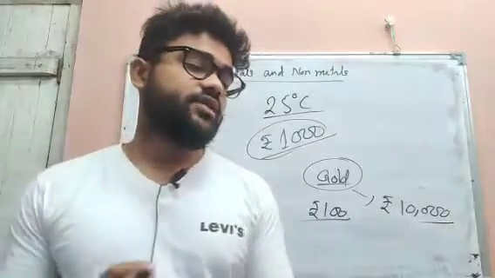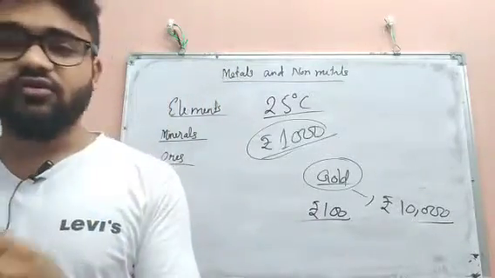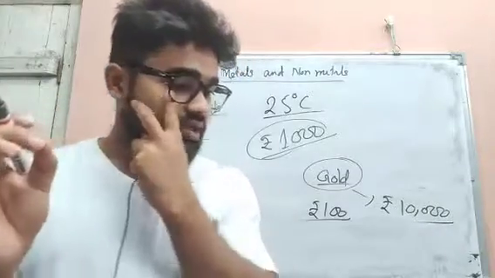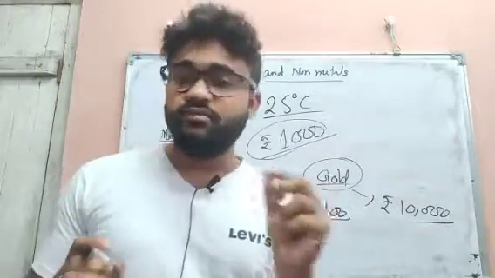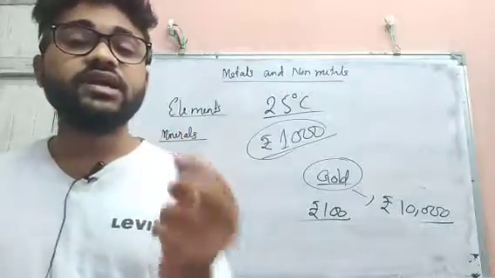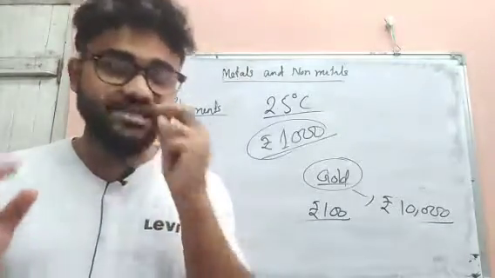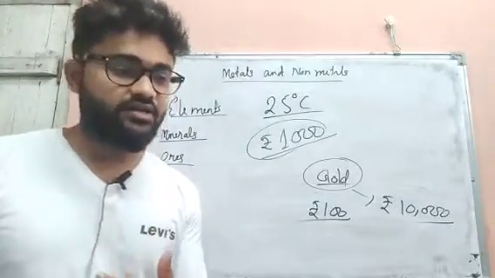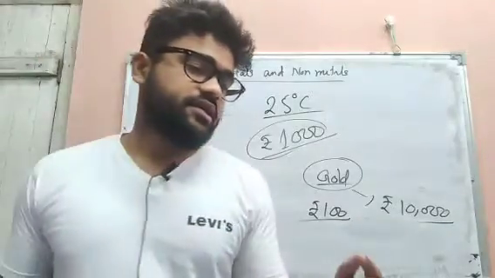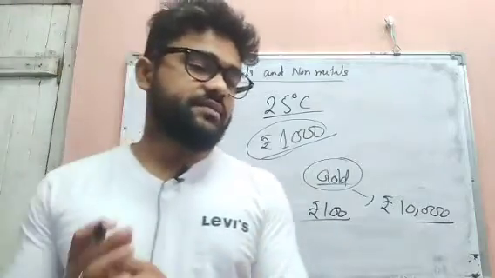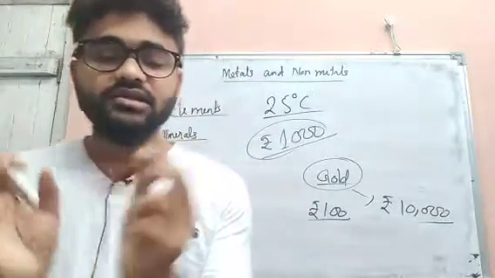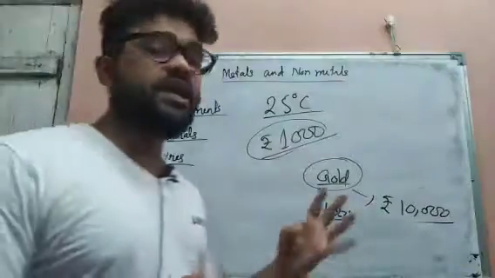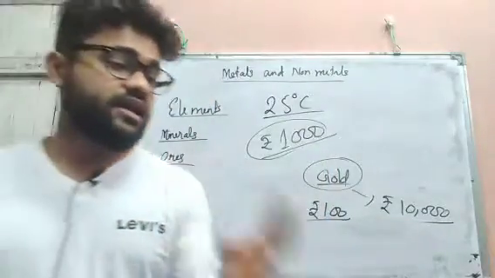Okay, secondly, metals are generally hard and strong. Obviously metals are very hard and strong, but there are also some exceptions, like potassium. Potassium is so soft that you can cut it with a knife. Except for potassium, all the metals, iron, aluminum, whatever we have, are very hard. Next, they have metallic luster. That means the metal surface is always shining, and this property is known as metallic luster.